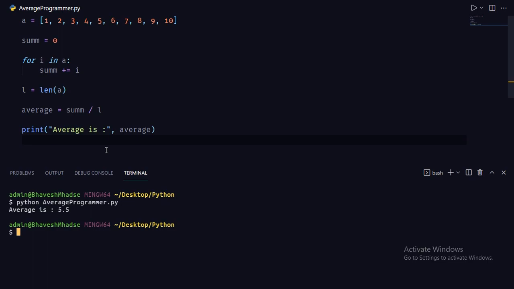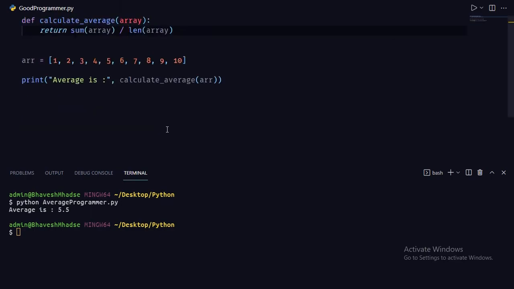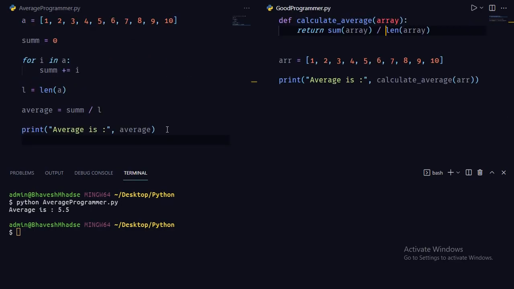So as you can see, we get the average of the elements. Now let me show you how the same program will be written by an experienced software developer, or a senior software developer. This will be the same program to calculate the average of the elements written by an experienced software developer.